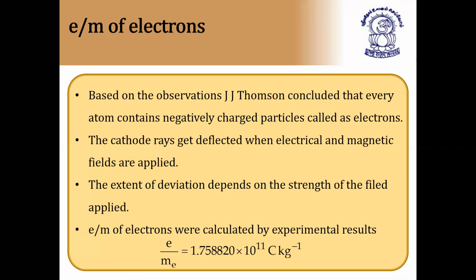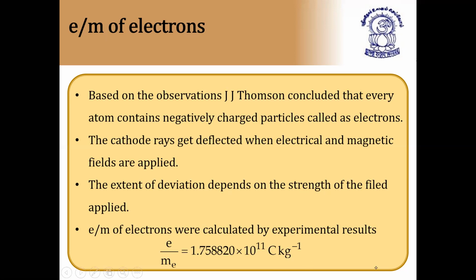And from this, he calculated a value which is very, very important. Just note down the e/m value, that is the charge to mass ratio of electrons, which was calculated from experimental results, and its value is equal to 1.758820 times 10 to the power of 11 coulombs per kg. C is called coulomb and mass is measured in kg. So charge is measured in coulombs and mass is measured in kgs. This value we got from Millikan's oil drop experiment, which we are going to discuss. And from that, they successfully calculated the e/m ratio, that is the charge to mass ratio of electrons. So the charge to mass ratio of the electron is very, very important. Please note down in your classwork that it is equal to 1.758820 times 10 to the power of 11 coulombs per kg.